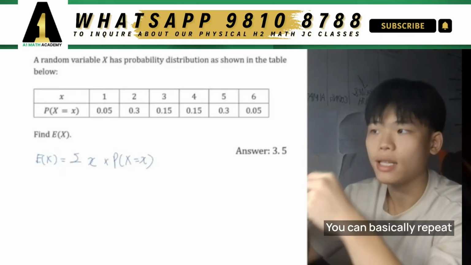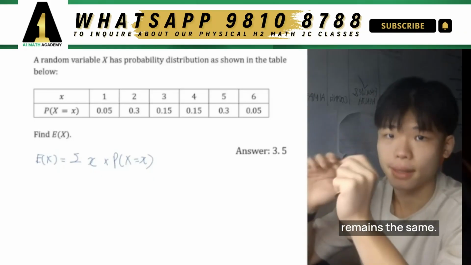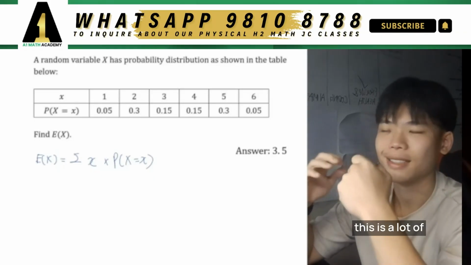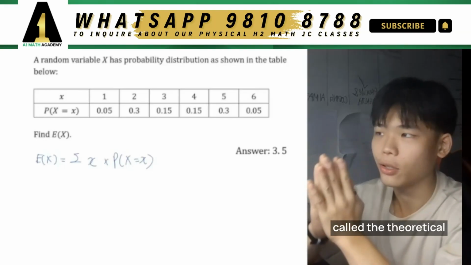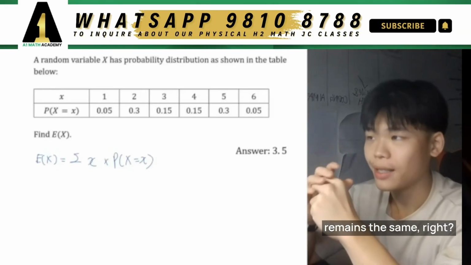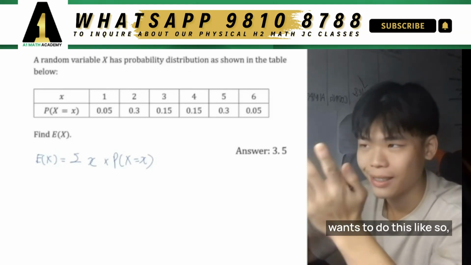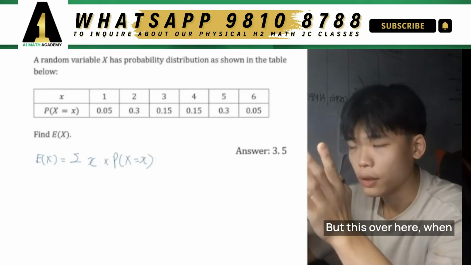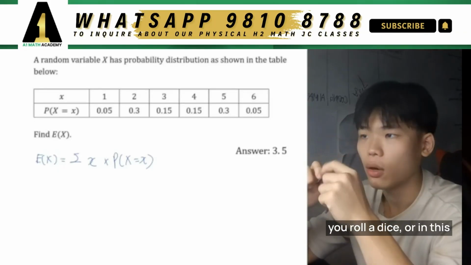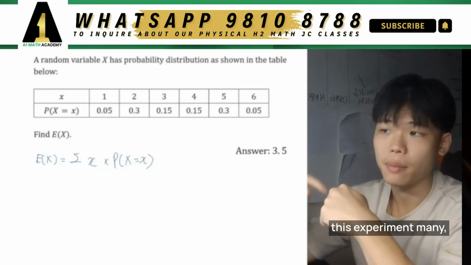You can basically repeat the experiment many times, and in each experiment the probability remains the same, right? And we know that this is a lot of assumptions going on. That's why this is called the theoretical approach, right? Because we are assuming that the probability remains the same, and we can do this an infinite number of times, which no one wants to do. But over here, when you roll a dice, you have 6 different values, and then you repeat this experiment many times.